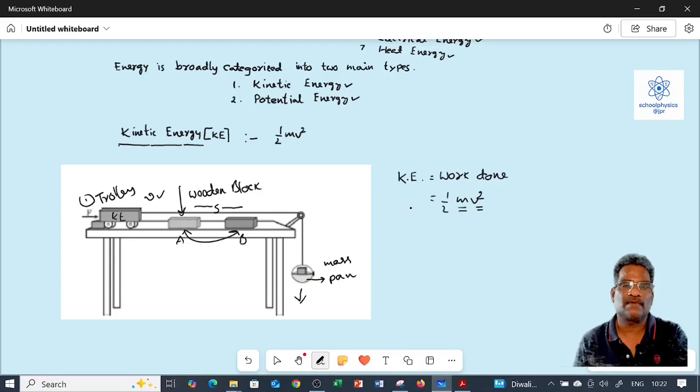Just for the observation, by this activity we can conclude that if the mass increases, the kinetic energy also increases, and the velocity attained by the trolley also increases. So the kinetic energy of an object is increased by increasing its mass and velocity.